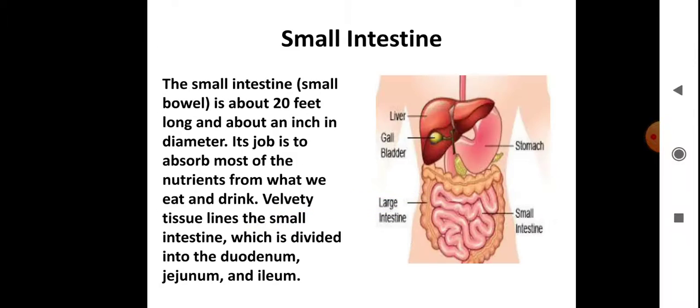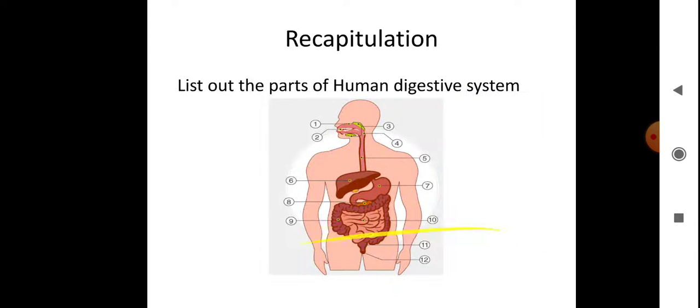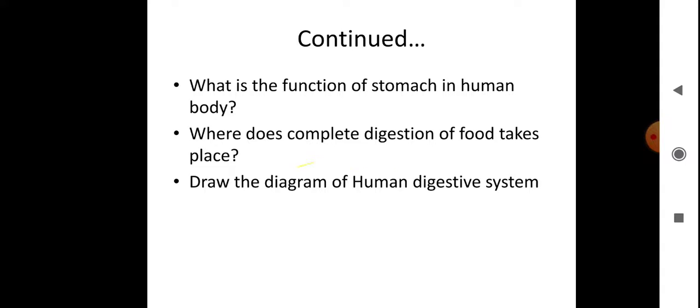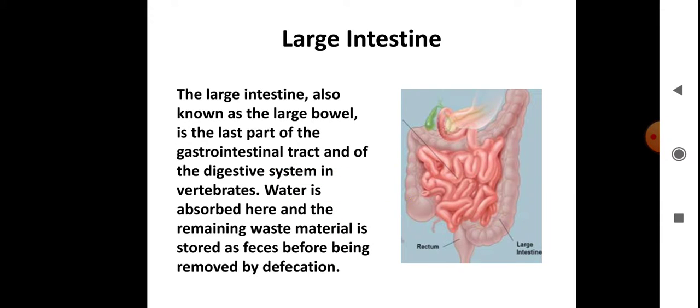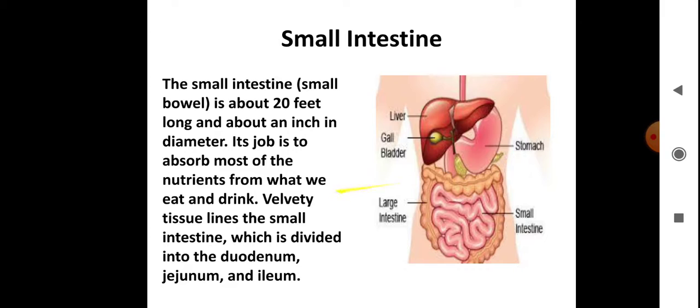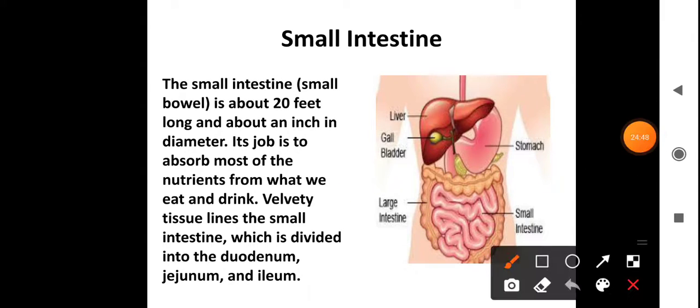Now this small intestine almost completes the digestion process. Inside the small intestine, small hair-like, finger-like projections are present, known as villi. I'll show you this picture in tomorrow's class.